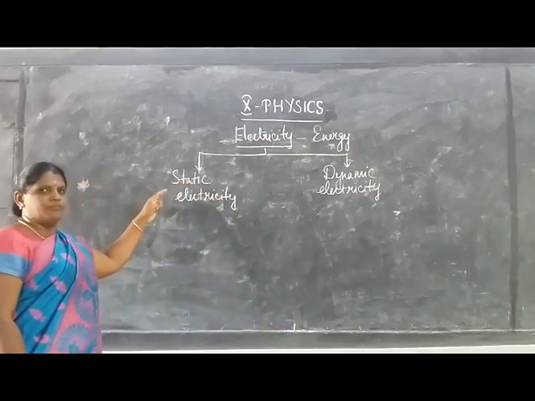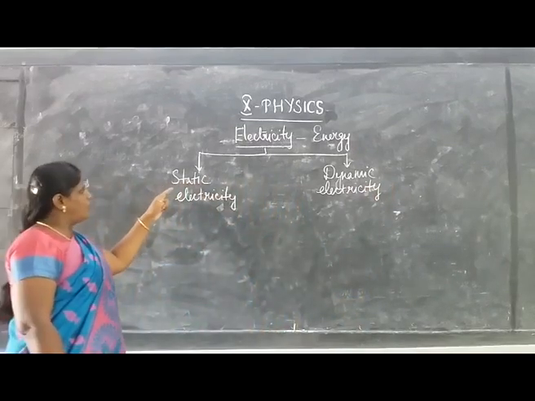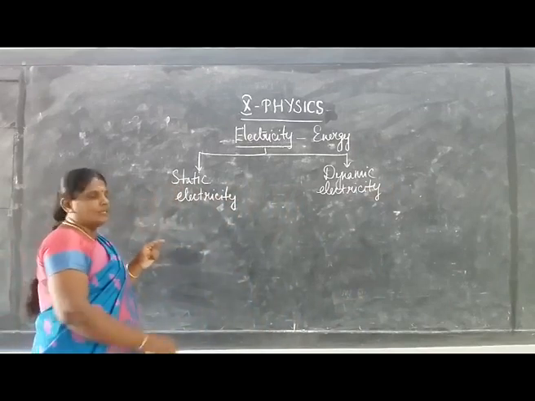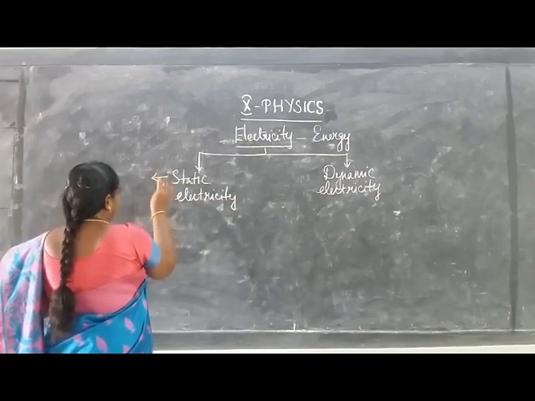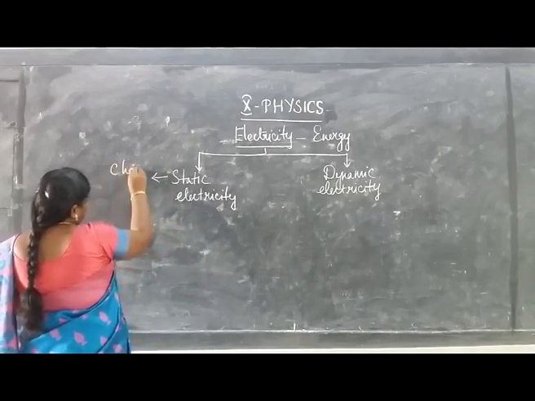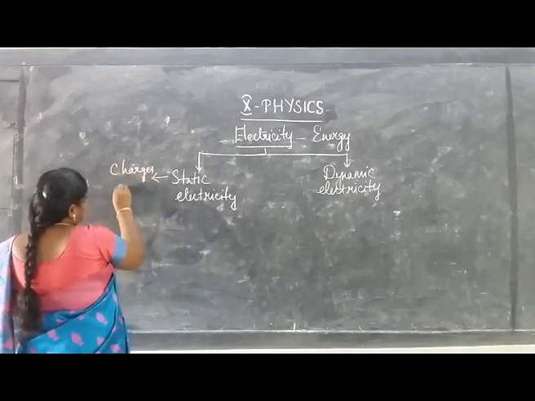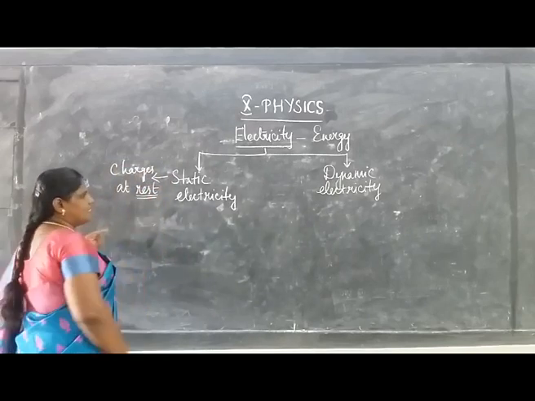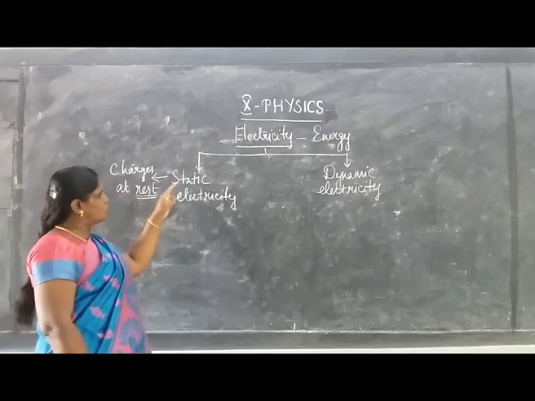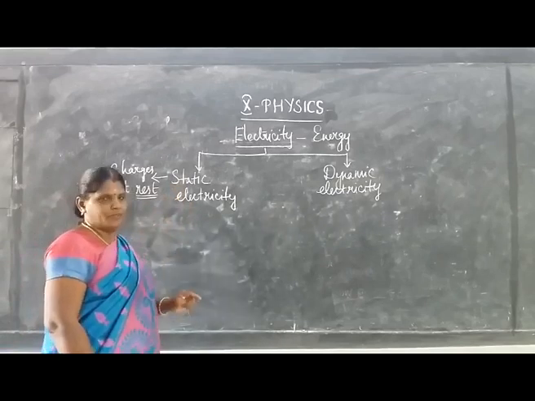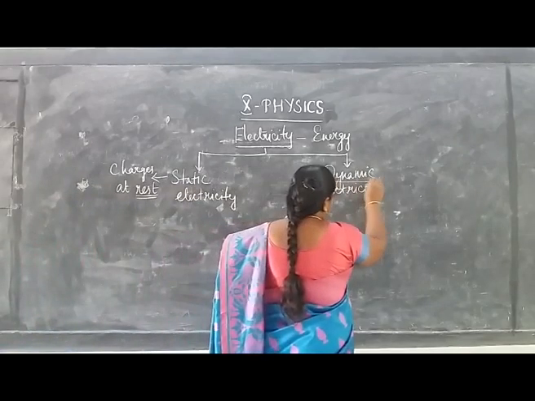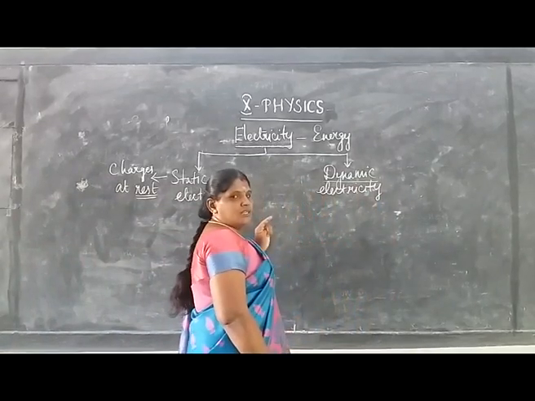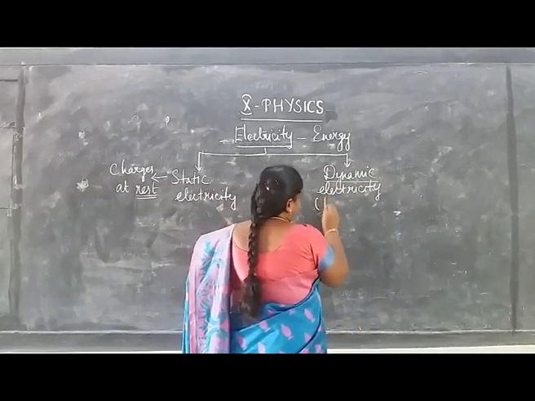From the name, you can say what static means. Static means at rest. So charges at rest constitute static electricity. And dynamic electricity means moving charges.